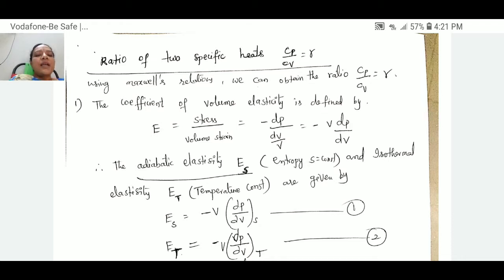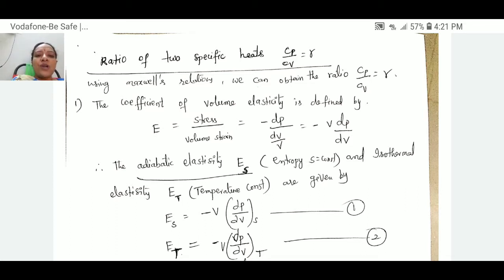We know that solids and liquids have only one type of specific heat because they have a definite shape. But in case of gases, gases have no definite shape. On heating a gas, the pressure and the volume vary at the same time.